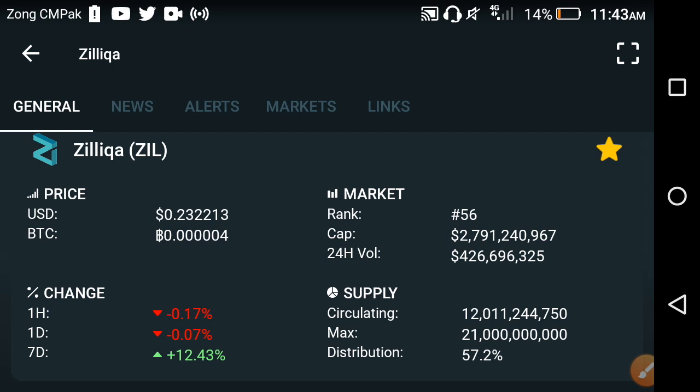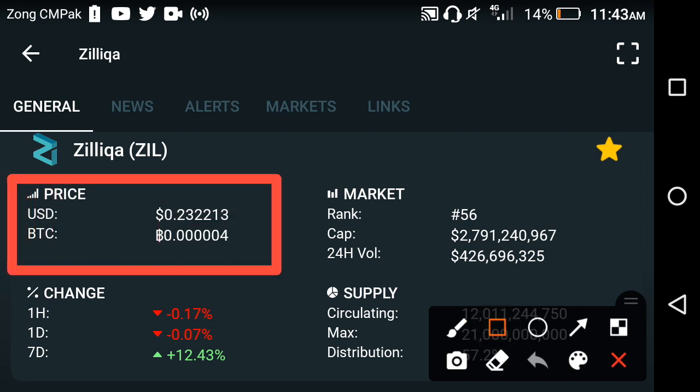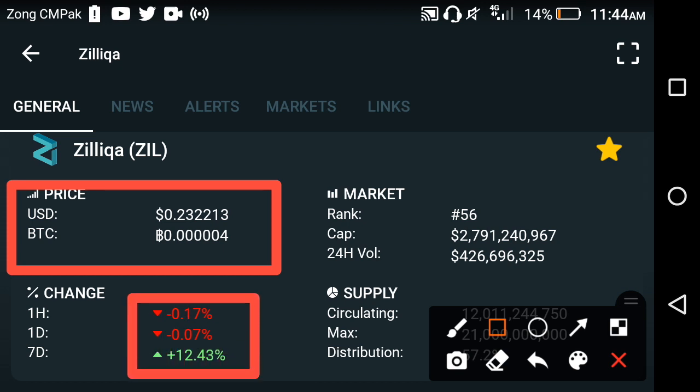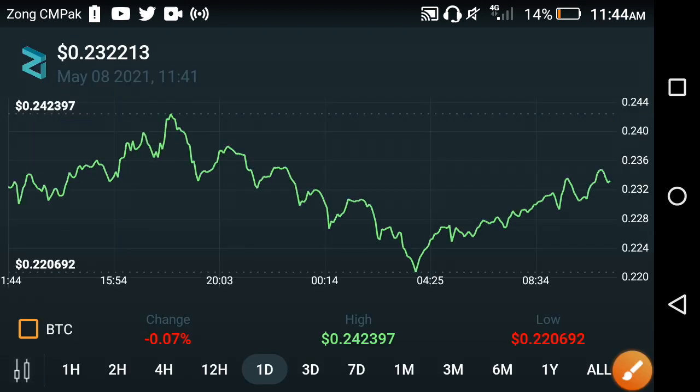Let's talk about the price of Zilliqa at this time, friends. Now at this time the price of Zilliqa is about 0.232213 USD. If we talk about the price changes in Zilliqa, the last 1 hour and the last 1 day price change has gone negative, friends, and the last 1 week price change has gone positive, friends. That means the falling period of Zilliqa started yesterday, from the last 1 day, friends. Let's see the price chart of Zilliqa for more details, friends.